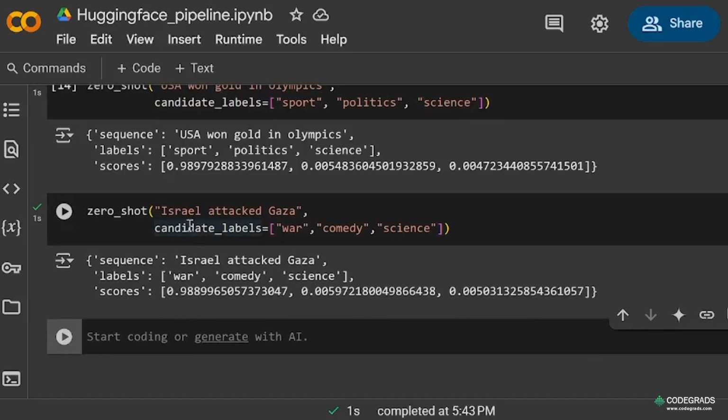So for our actual data, Israel attacked Gaza, it has shown a higher score for war. So it has basically identified that this statement belongs to war. In this way, zero shot classification works.